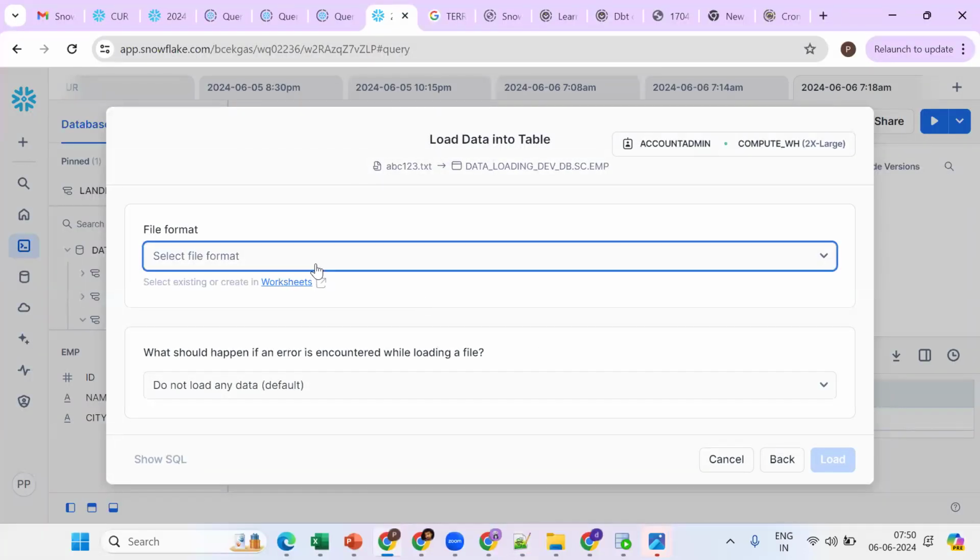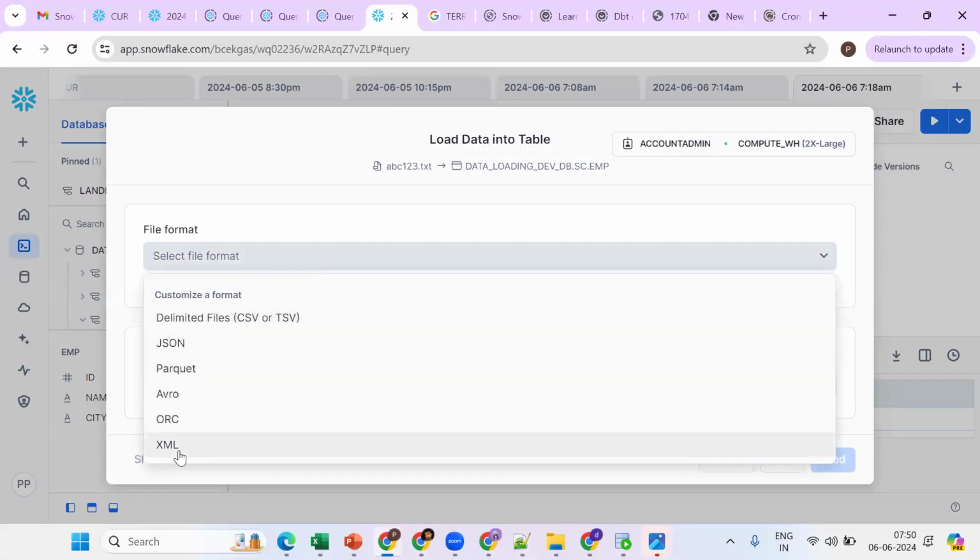Snowflake supports structured data as well as semi-structured. CSV is comma separated value. What is the abbreviation for TSV? Tab separated value. And PSV?